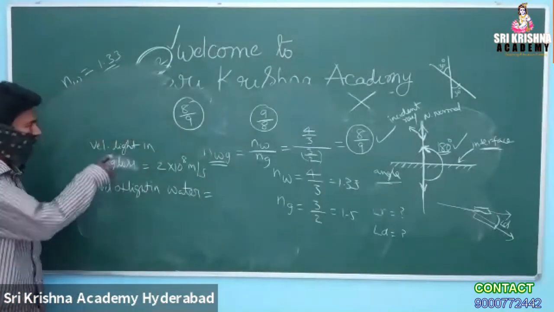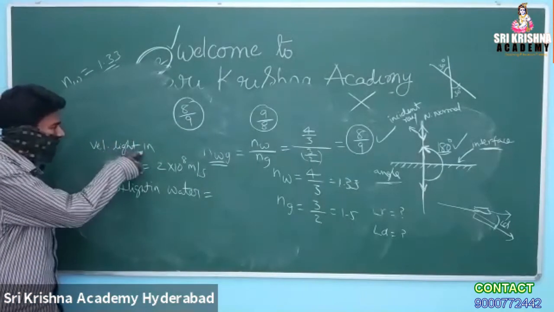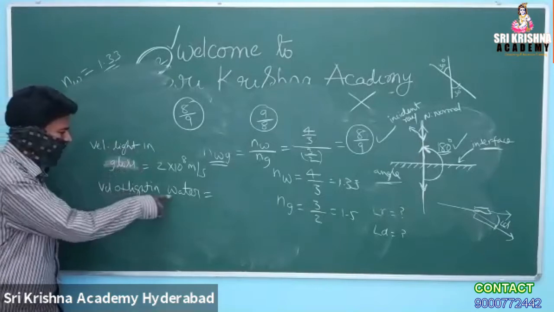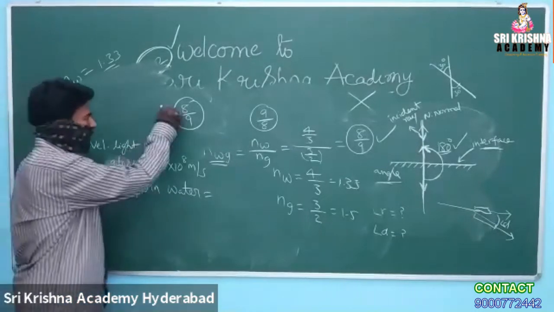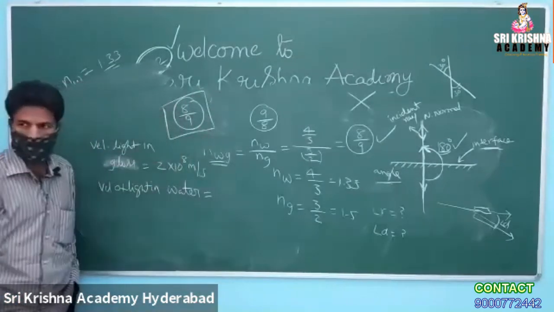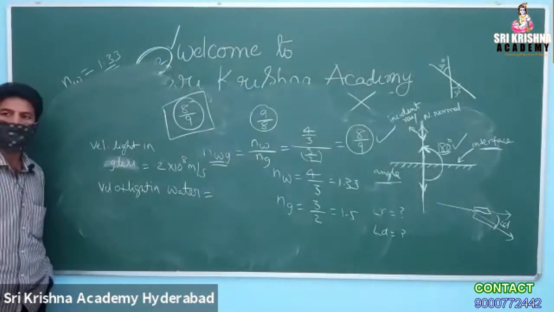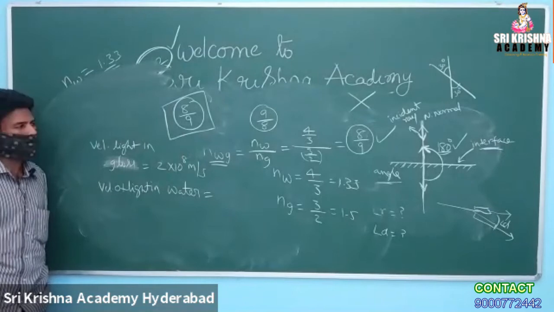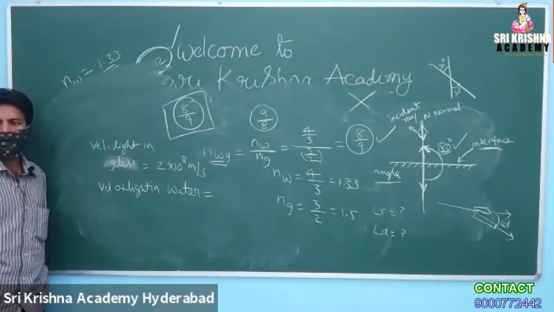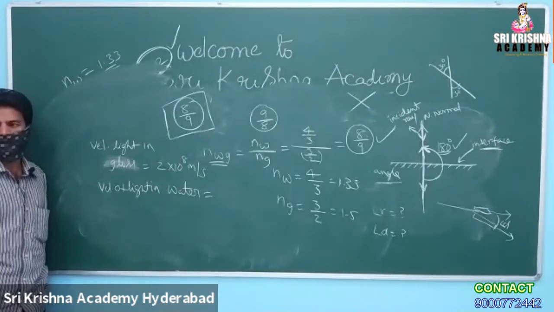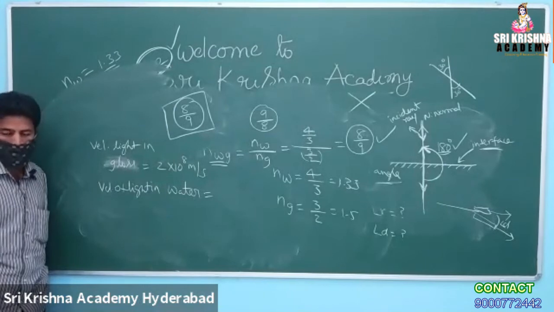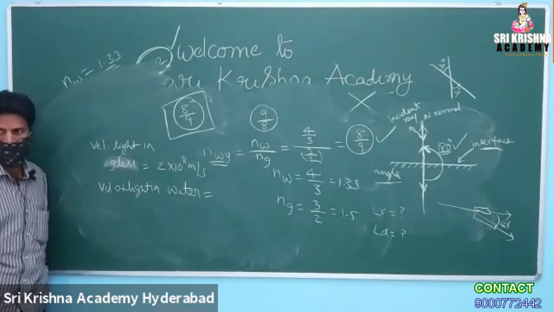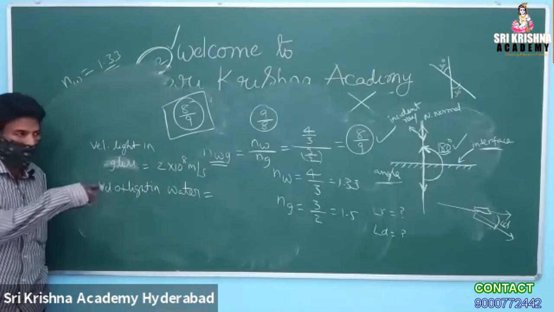Velocity of light in glass is given. Velocity of light in water is asked. And relative refractive index is given. How will you get the answer? What formula are you going to use? What you are learning is most important, not a simple thing. Easy but important. Low level you are learning, we are going to move to higher levels also, but in low level learning also it is important.